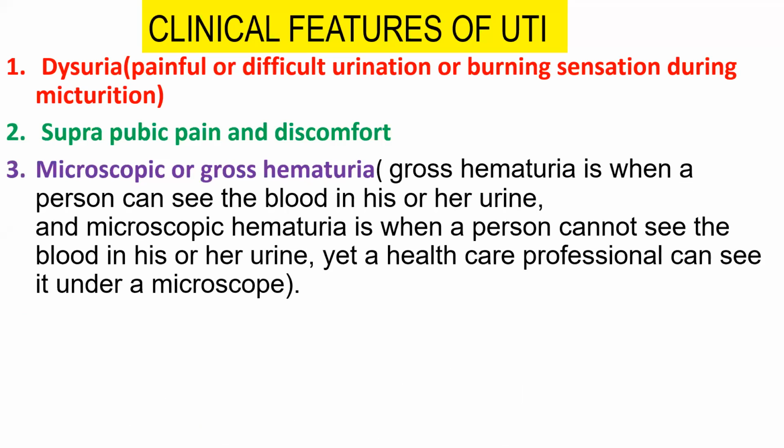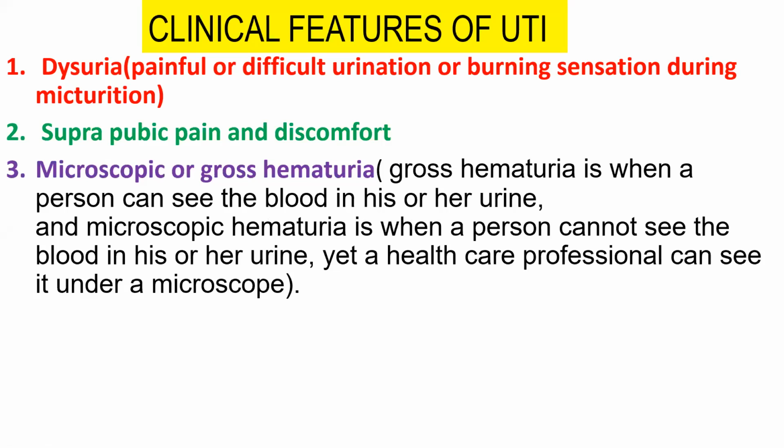Next point is microscopic or gross hematuria. Suppose you pass urine, and while passing it, you can see that blood is present in your urine.